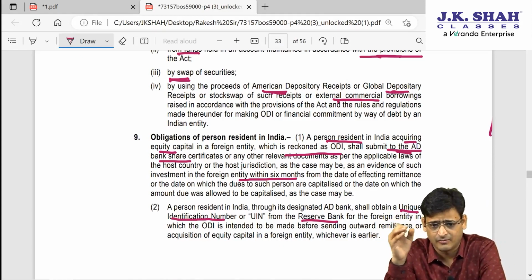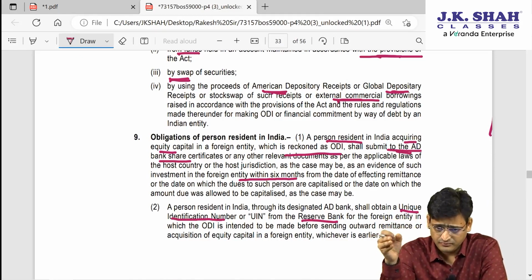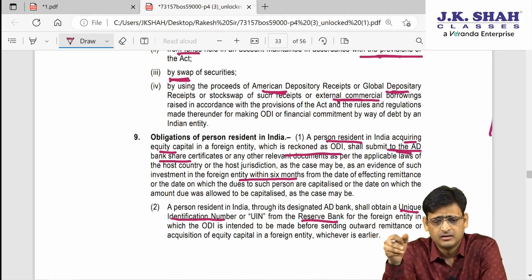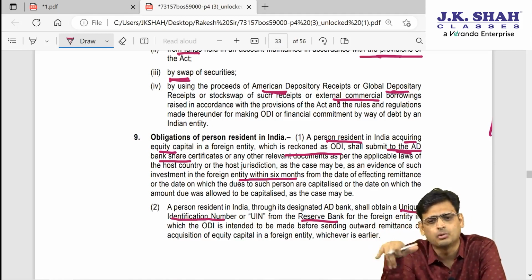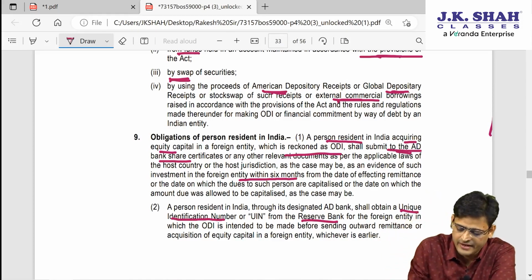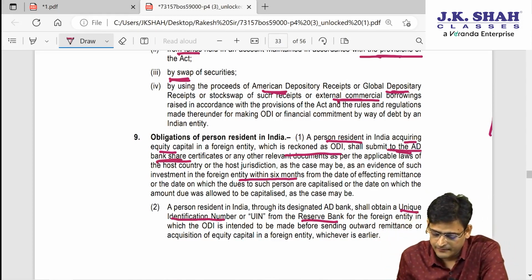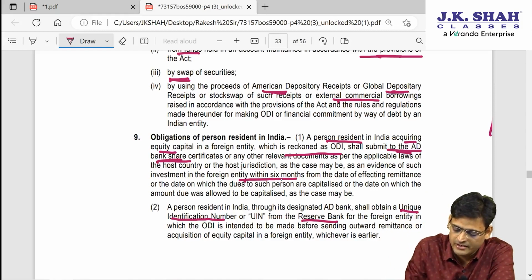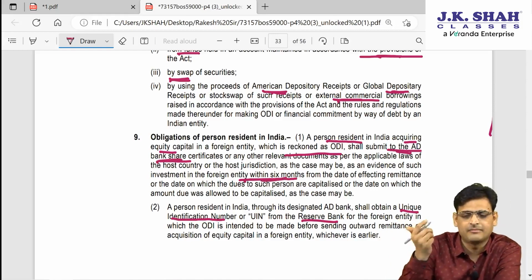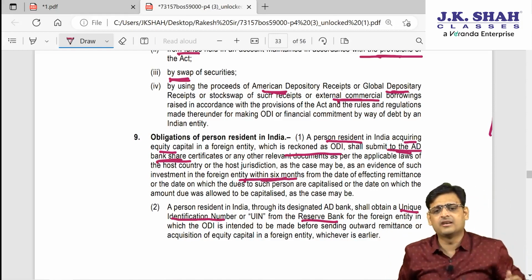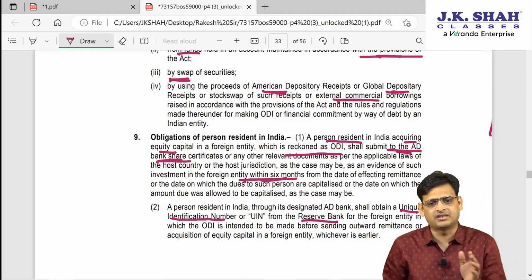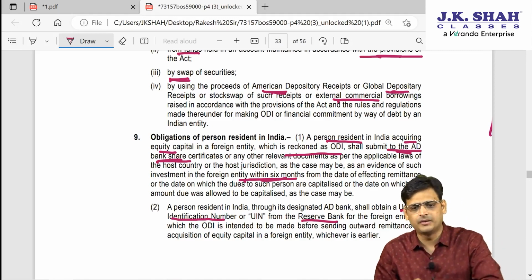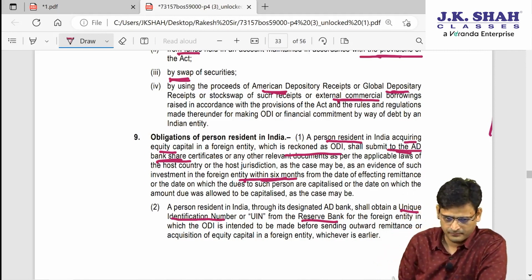Whenever they are acquiring equity capital under ODI, all the documents need to be done through the AD category bank, and they will give the AD bank share certificate, and all these things should be given within 6 months. Within how much time? 6 months. So you can just remember this, that whenever you are doing the transaction, you have to give the AD bank share certificate, and that has to be given within 6 months.